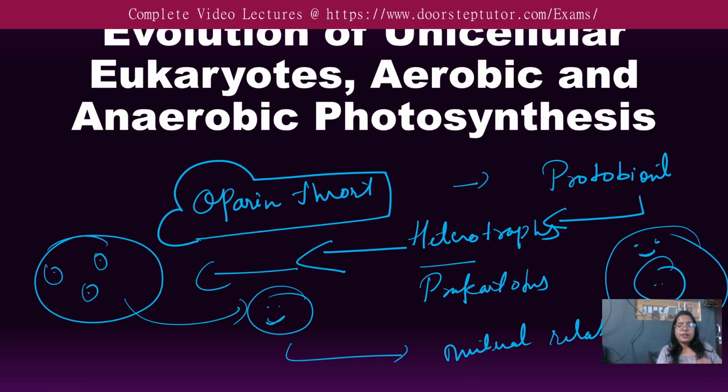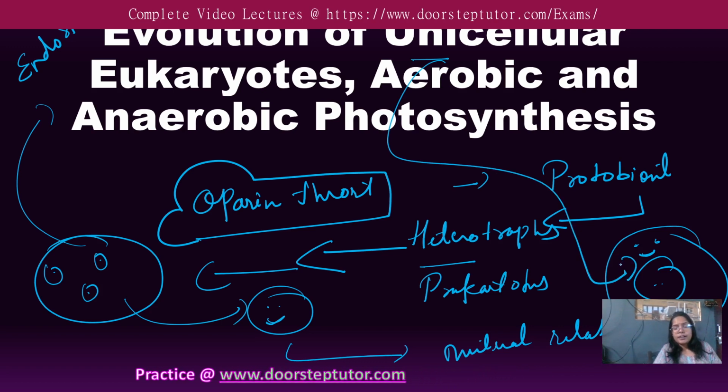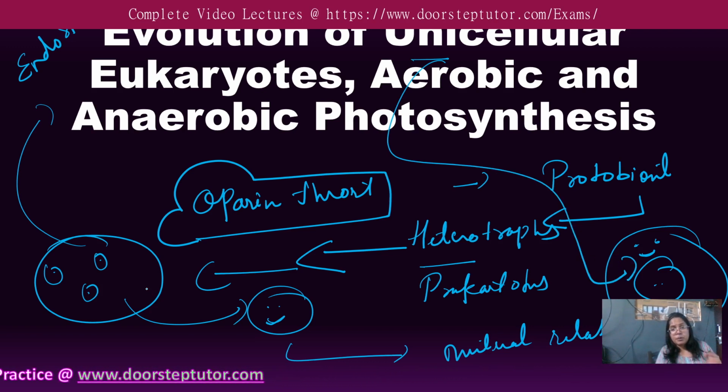So whatever the nutrition this eukaryote was having, that a particular cell was having, in this way this larger cell was taking from the same. In this way, they were taking nutrition from each other. So that was a symbiotic form, or an example of a symbiotic form. They were residing, and the concept of endosymbiotic theory of the eukaryotes arose from there. Means single cell, unicellular. This was the one, right? The single cell is functioning based upon the cellularity. So now it has come to eukaryotes.